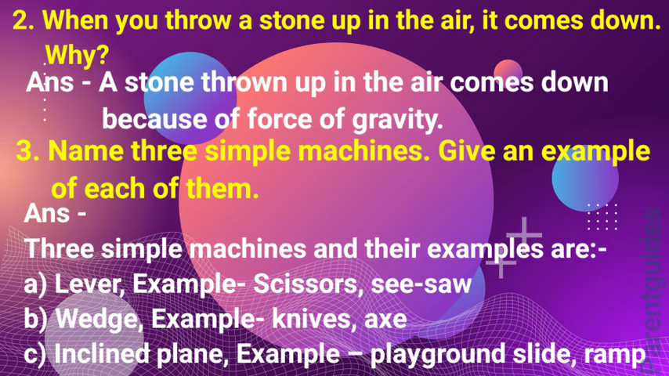2. When you throw a stone up in the air, it comes down. Why? Answer. A stone thrown up in the air comes down because of the force of gravity. 3. Name 3 simple machines. Give an example of each of them. Answer. 3 simple machines and their examples are: A. Lever. Example: scissors, seesaw. B. Wedge. Example: knives, axe. C. Inclined plane. Example: playground slide, ramp.